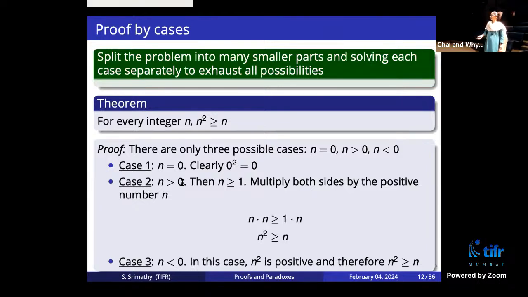And when n is less than 0, that means n is negative. N square is going to be positive, and positive numbers are always bigger than negative numbers. For example, 1 square is equal to 1, so it's bigger than or equal to. So the statement is true for all these cases. Right? So I just split this given situation into 3 different cases: n equal to 0, bigger than 0, less than 0. And for each case, I prove this statement, which will exhaust all the possibilities. Okay? So this is another proof. This is a valid proof of this statement.